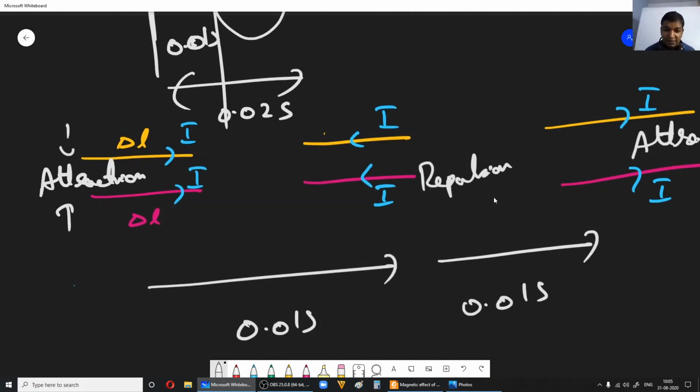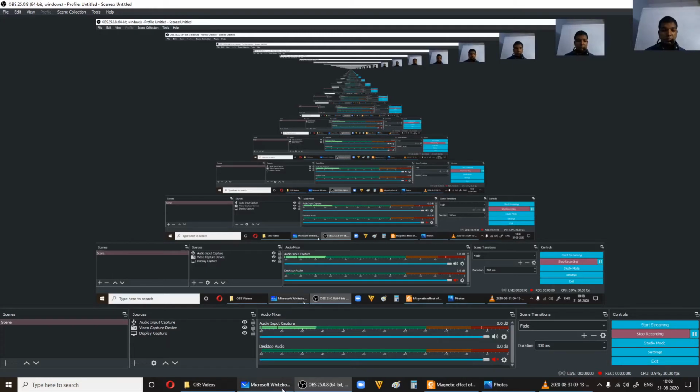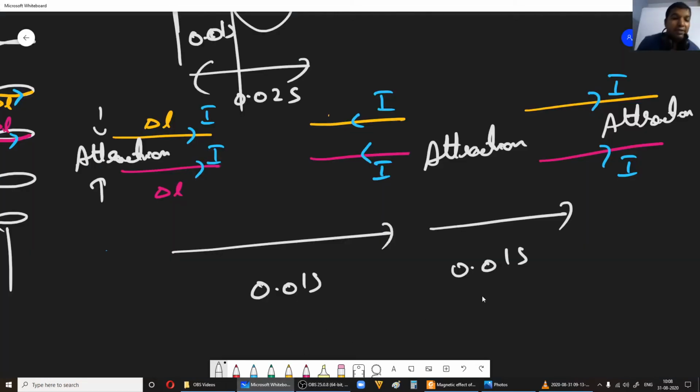The direction in both the windings is the same, so it still attracts only. Here also it is attraction, here also it is attraction. So what we observe is that the direction remains the same in the successive windings.